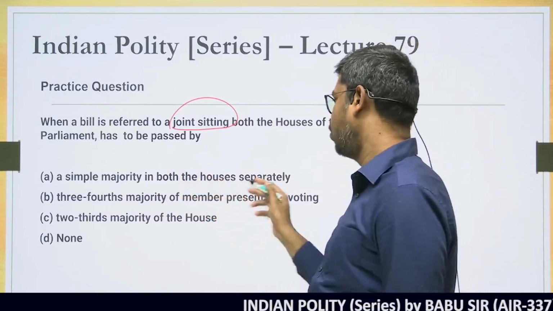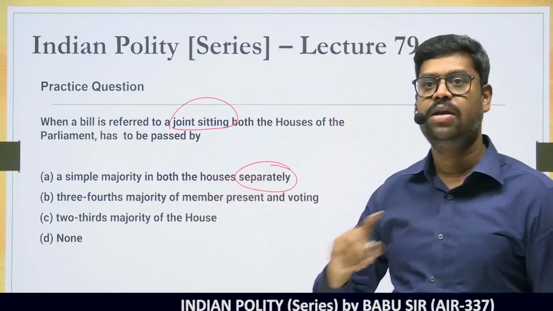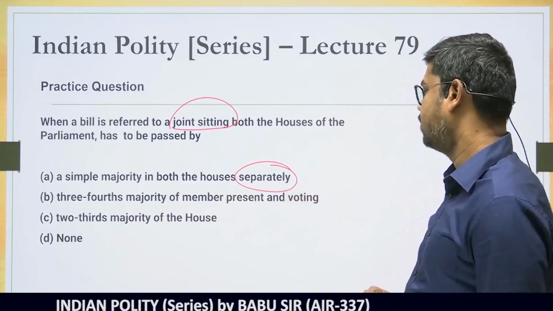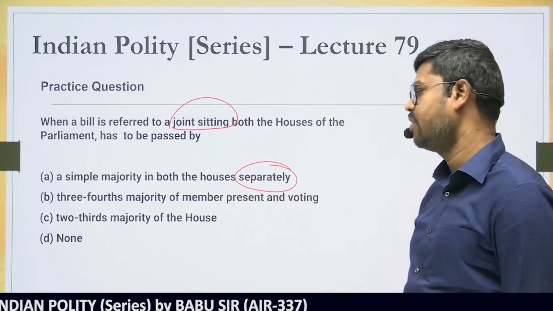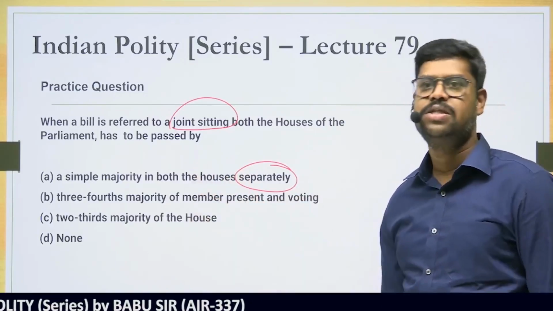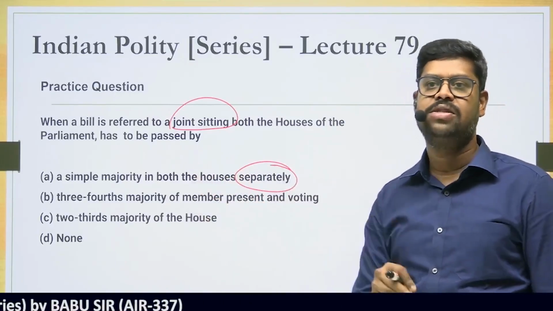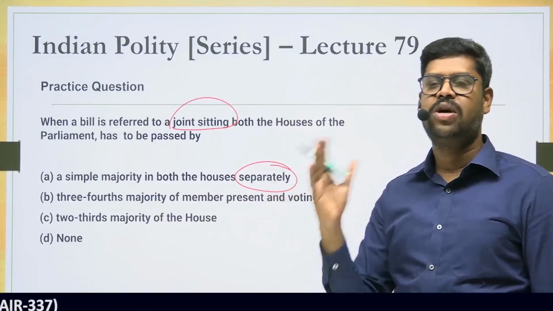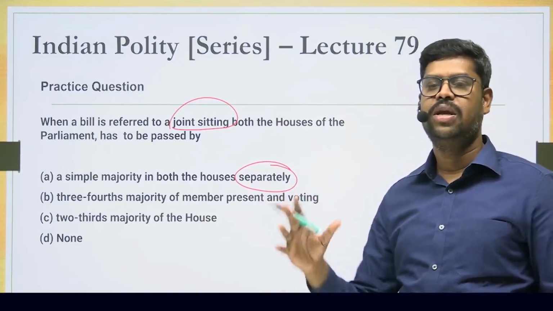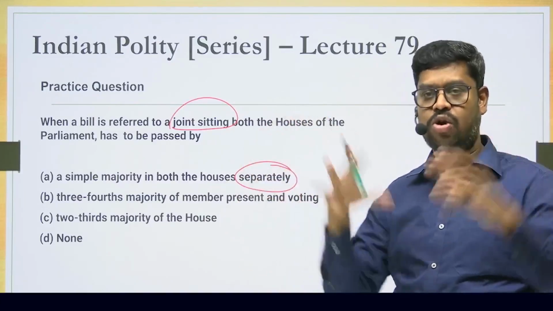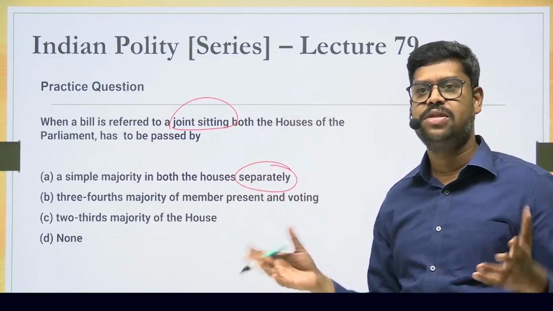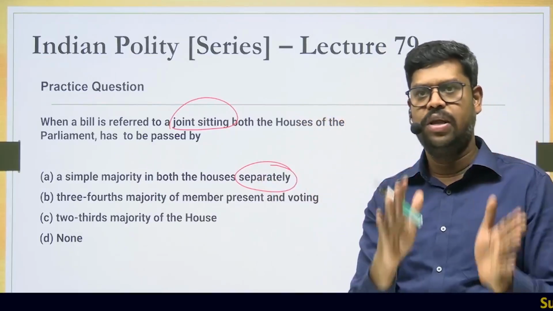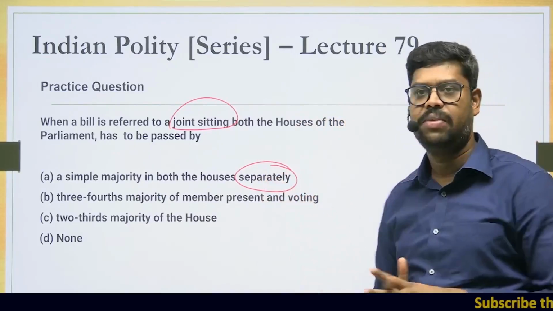Simple majority in both houses of the parliament separately, 3/4 of the majority of the members present and voting, 2/3 of the majority of the members, none. So try to answer this particular question. What is the majority that I discussed in case of a joint sitting? Simple majority, absolute majority, effective majority, in both houses separately or jointly in that particular house, as the name suggests. So it would be very clear to you if you have watched and observed my lecture very carefully. Try to put your answer in the comment box.